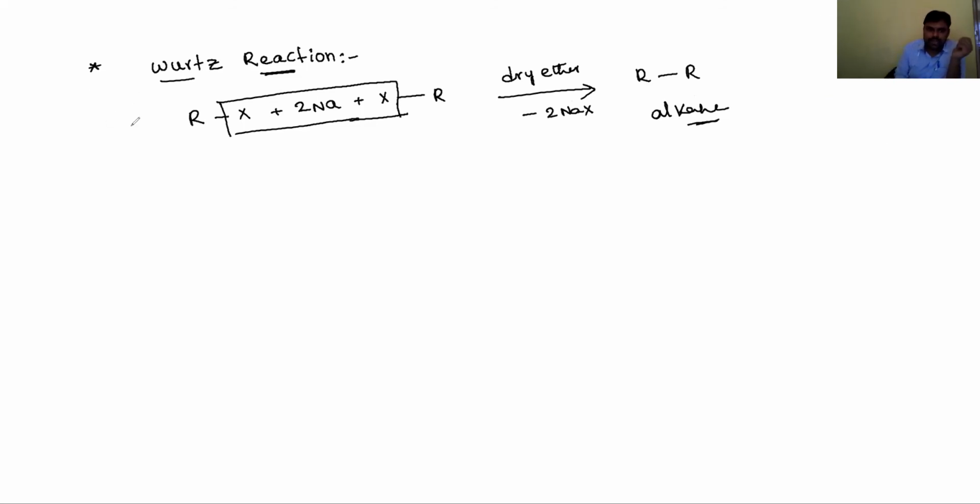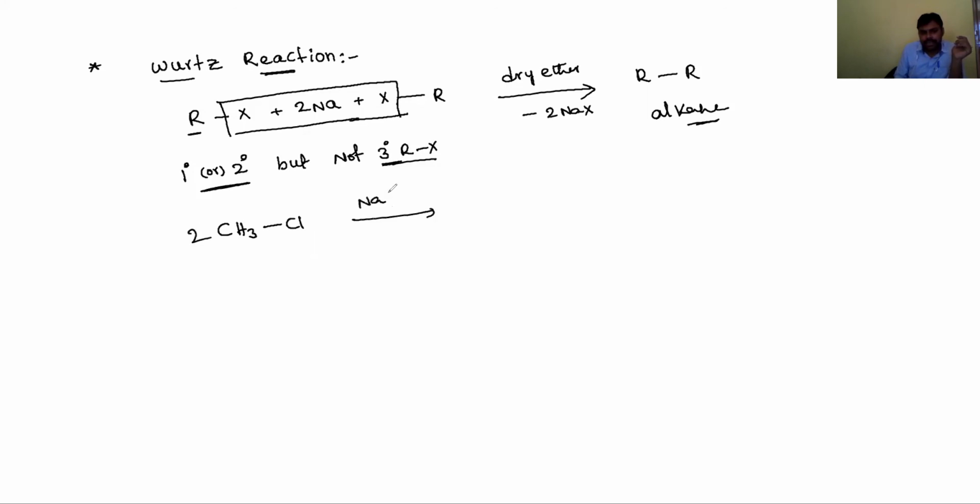Here the alkyl halides may be primary or secondary only, but not tertiary alkyl halides. If tertiary alkyl halides are used, we won't get alkanes; they undergo elimination reactions and produce alkenes. For example, in examinations they will give CH3Cl reacting with sodium metal and dry ether.